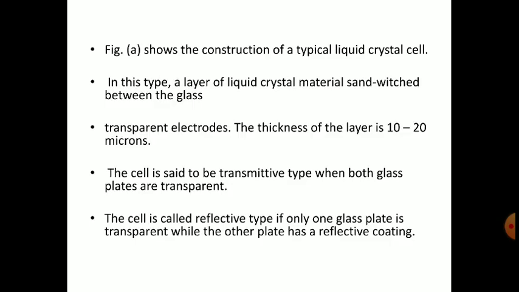In this type, a layer of liquid crystal material is sandwiched between the glass plates, the upper glass and the lower glass. Sandwiched means they are placed between the glass transparent electrodes. The thickness of the layer is 10 to 20 microns. See how narrow and tiny it is. The cell is said to be transmittive type when both glass plates are transparent.